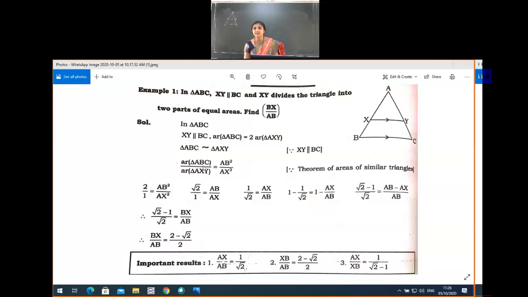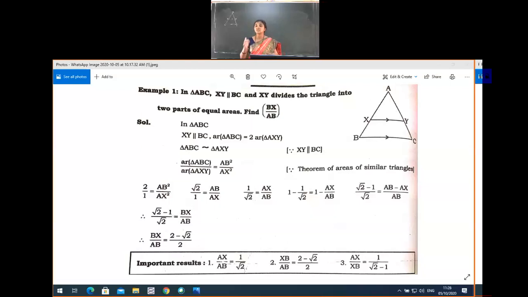So the reason is XY line parallel to BC. If XY line is parallel to BC, then this triangle and the bigger triangle are similar. Okay, triangle ABC is similar to triangle AXY. Now we use the new concept we learned. ABC ಮತ್ತೆ AXY similar ಅಂತ prove ಆಯ್ತು.